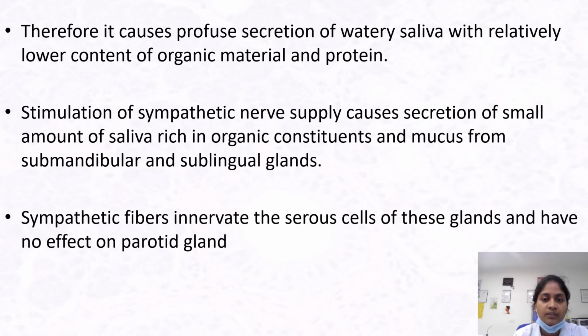Stimulation of sympathetic nerve supply causes secretion of a small amount of saliva rich in organic constituents and mucus from the submandibular and sublingual glands. Sympathetic fibers innervate the serous cells of the glands and have no effect on the parotid gland.